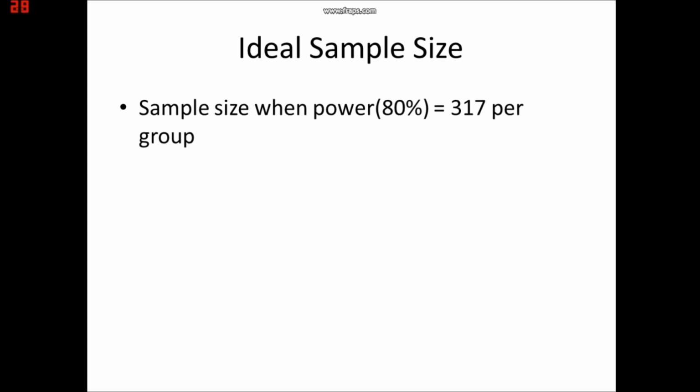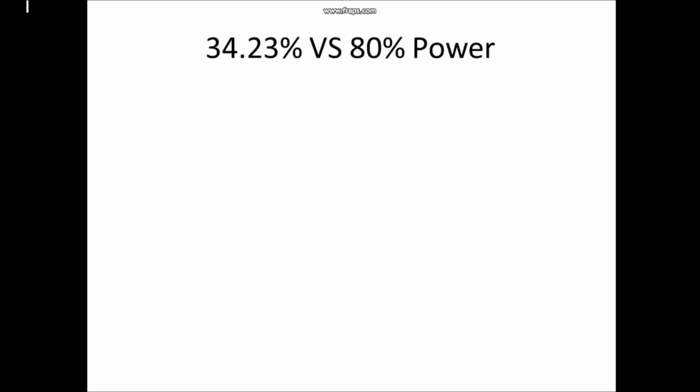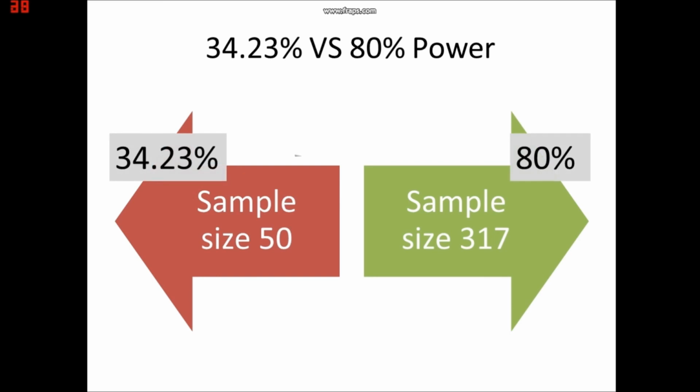What is the sample size that will help you achieve the desired power? The sample size that should be used for each group is 317, as seen from Minitab. The current data size of 50 samples for each group is very different from the number of samples needed for a power of 80%. There is a difference of 267 sample data needed for the power of 80% for each group.